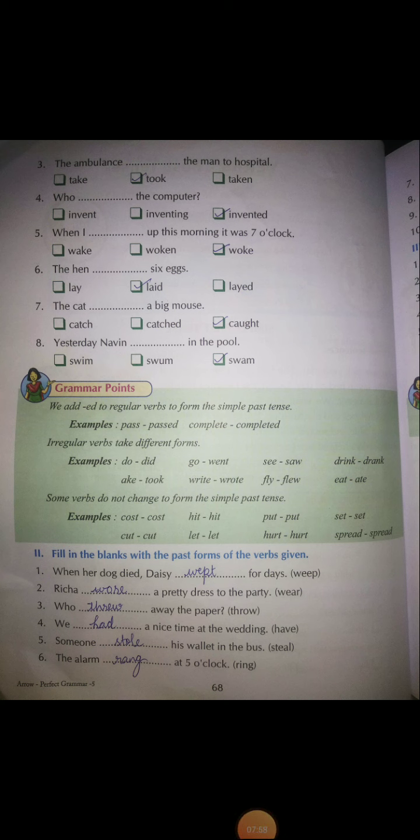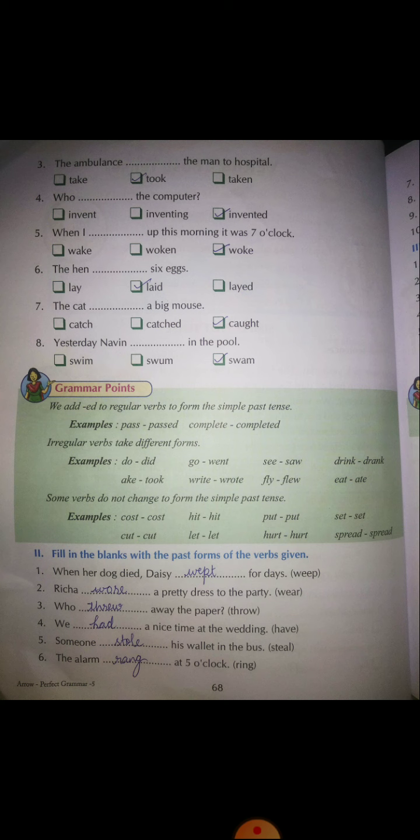And there are few words which change completely. They are called irregular verbs. For example, do. We will not add ed to do. We will change it. If you have to change it into past tense, it will become did. Go will become went. See will become saw. And drink will become drank.